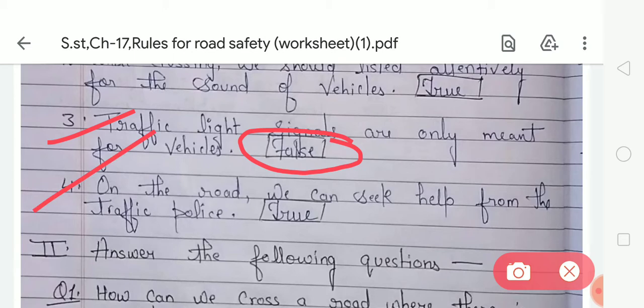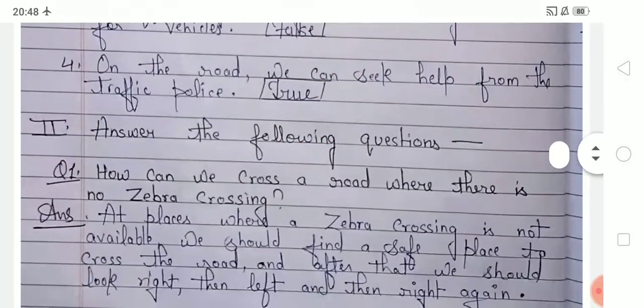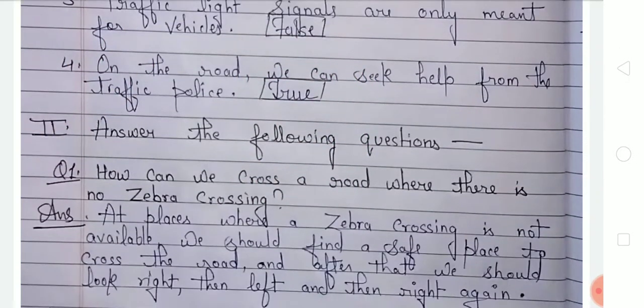On the road, we can seek help from the traffic police. So is this statement right or wrong? This statement is right, because when we need help on the road, then we can take help from the traffic police. So you have to write true in the given box, and here true is already written. Now come to the question and answer. Come on, exercise second.